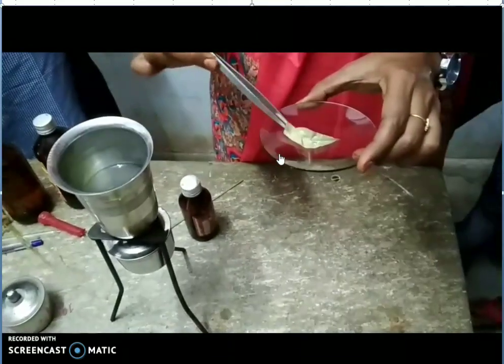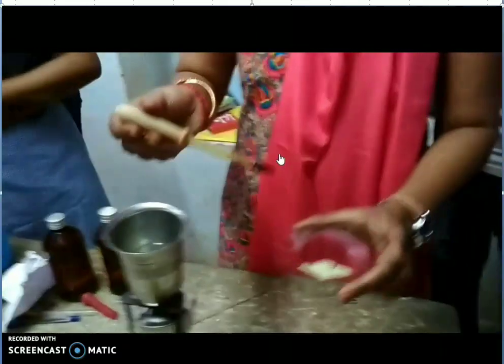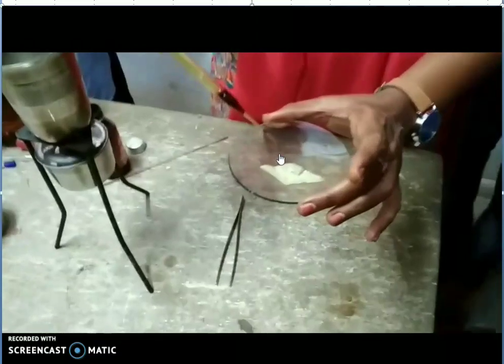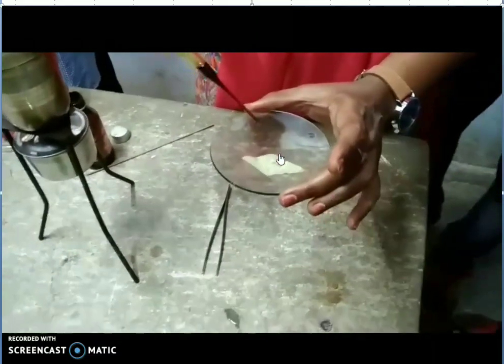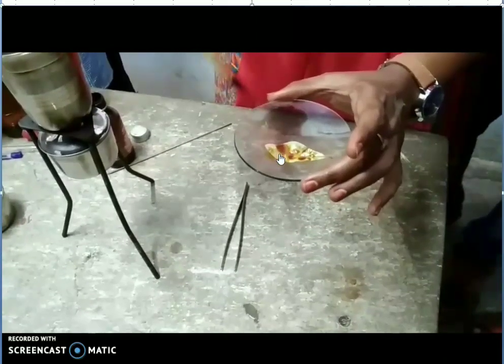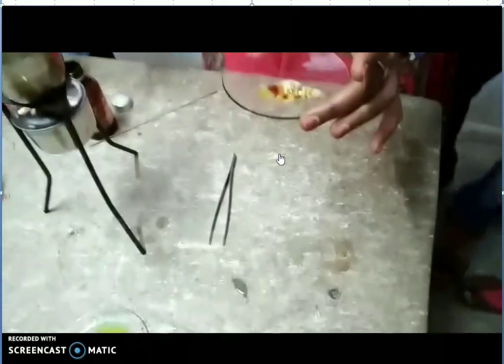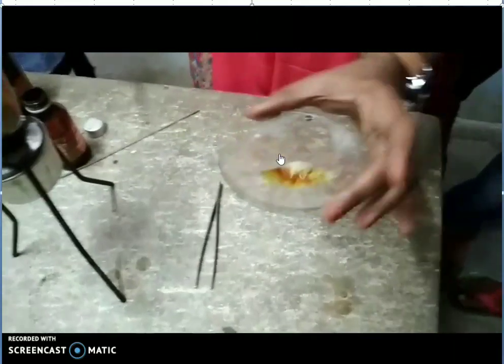You can do this experiment at your home or in your school also. In school you will get the methylated spirit and all those materials in your lab. If you are doing it at home, you can use locally available alcohol to remove the chlorophyll from the leaf. See, I am adding the iodine drops on the leaves.